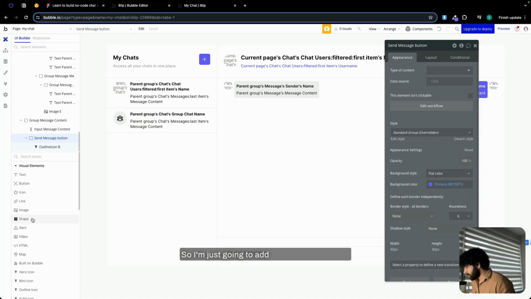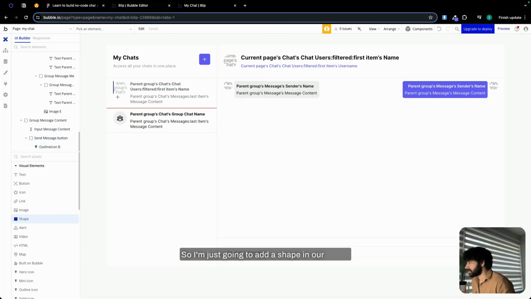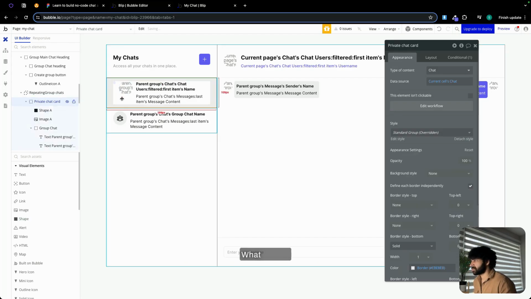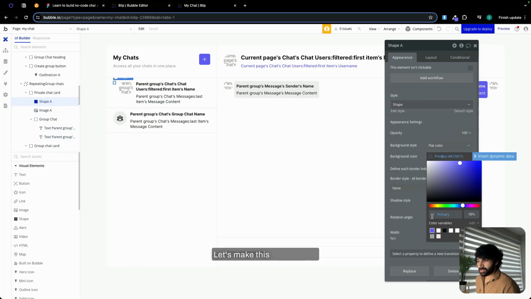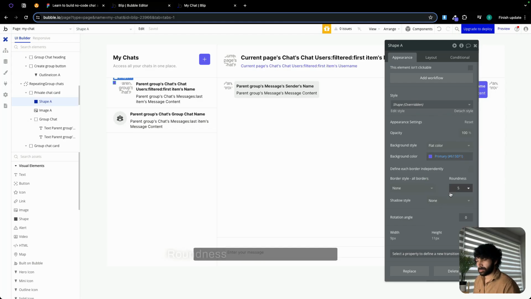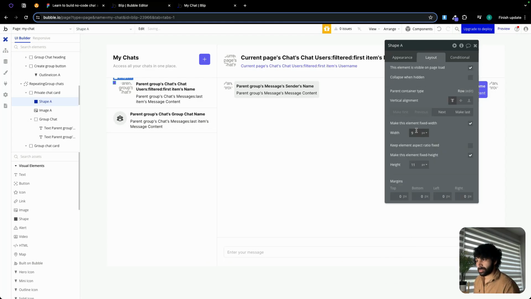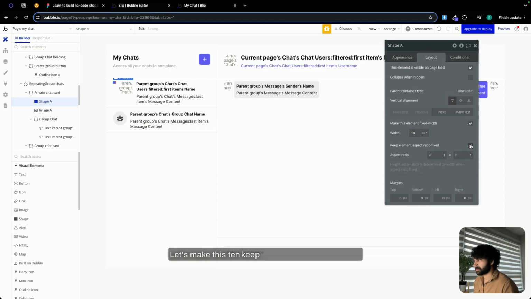After this, let's make a few changes. So I'm just going to add a shape in our group. What is this? Private chat card. Let's make this a primary color with an opacity of 100. Roundness is going to be 100 as well. Let's make this 10. Keep element aspect ratio fixed. Let's make this last.